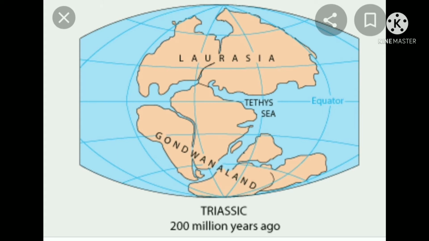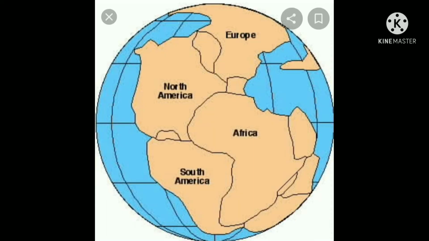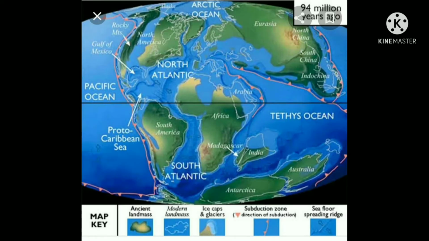And next one is the Gondwana landform. In the Gondwana landform, there are present South America, Africa, Madagascar, Malaysia, Australia, East Indies, southern part of India, and Antarctica. It is very, very important, children.